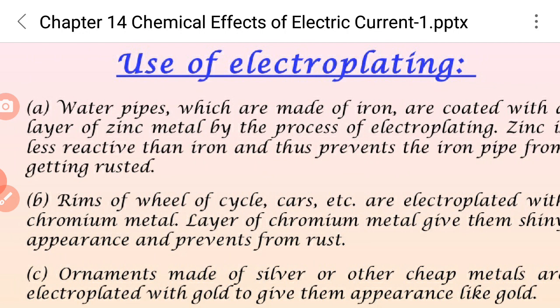Tin cans used for storing food are made by electroplating tin onto iron. Tin is less reactive than iron, so food does not come into contact with iron and is protected from getting spoiled. Another use: iron is used in bridges and automobiles to provide strength. However, iron tends to corrode and rust. So a coating of zinc is deposited on iron to protect it from corrosion and the formation of rust.